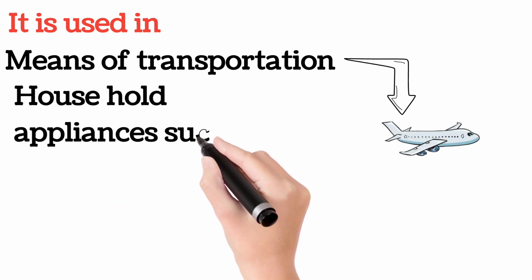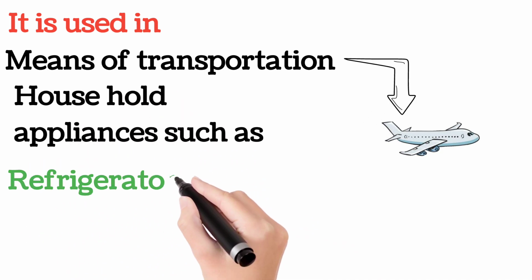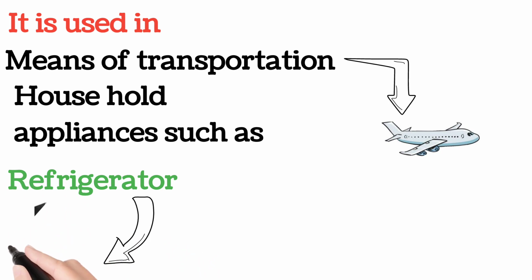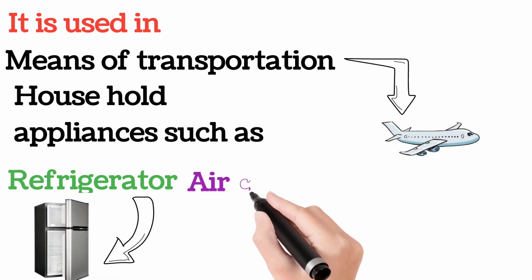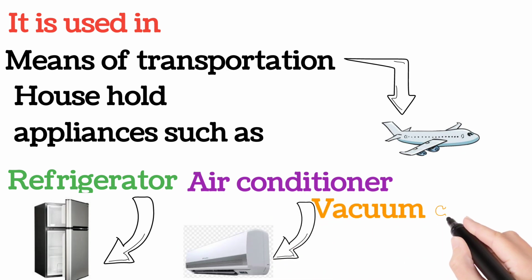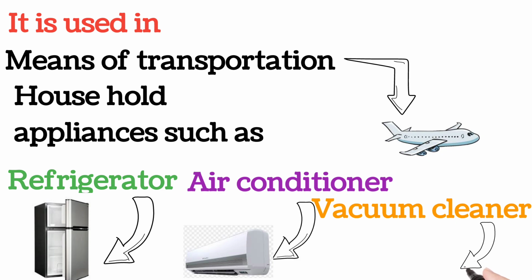Household appliances such as refrigerator. You can see the example is given in the diagram, and air conditioner. You can see in the diagram like this, and vacuum cleaner. You can see in the given diagram like this.